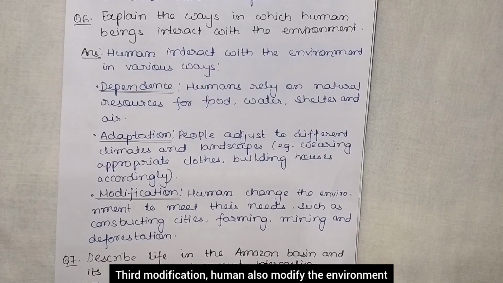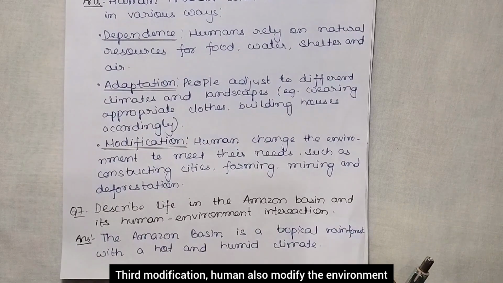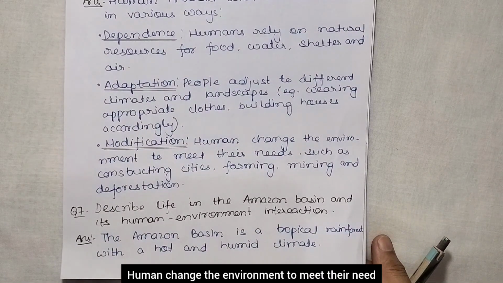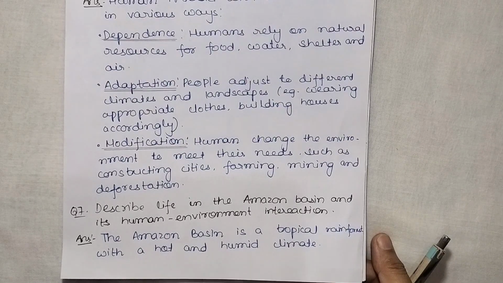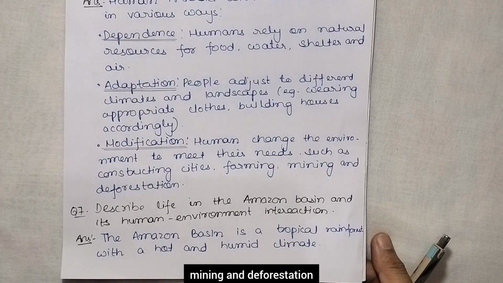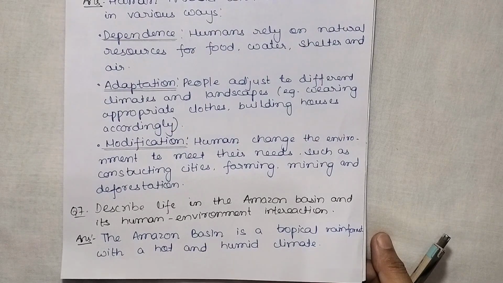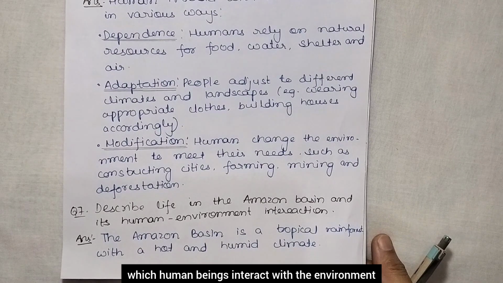Third, modification. Humans also modify the environment. Humans change the environment to meet their needs, such as constructing cities, farming, mining and deforestation. So in this way humans modify the environment. This is how human beings interact with the environment.